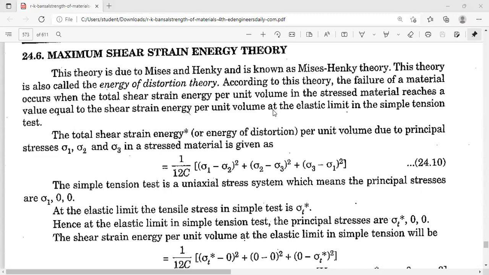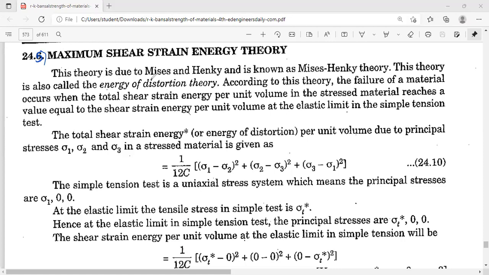Please write down the next and last theory, theory number 5, maximum shear strain energy theory. First we will write and then we will understand.